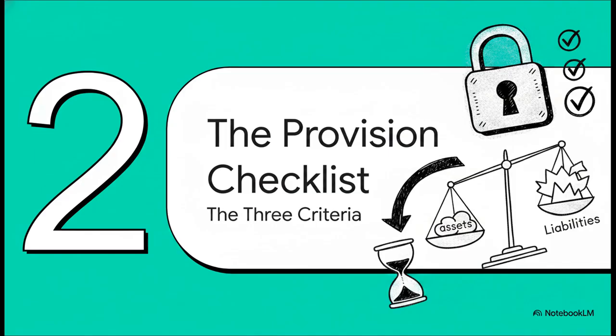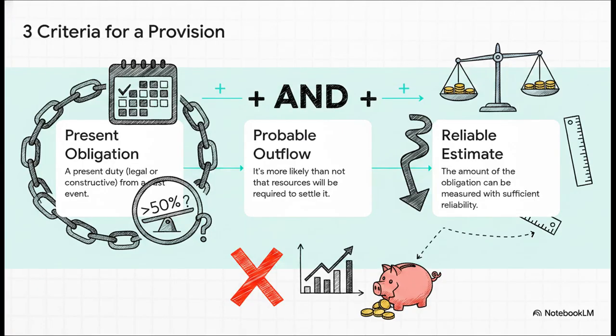Okay, so let's get to the solution. To stop companies from just creating liabilities whenever they feel like it, IAS 37 gives us a super strict 3-part test. And you have to pass every part of this test before you can recognize what's called a provision on the balance sheet. Now look really closely here. The key is to see the invisible "and" between each of these points. All 3 of these conditions have to be met. It's not a pick-and-choose menu.